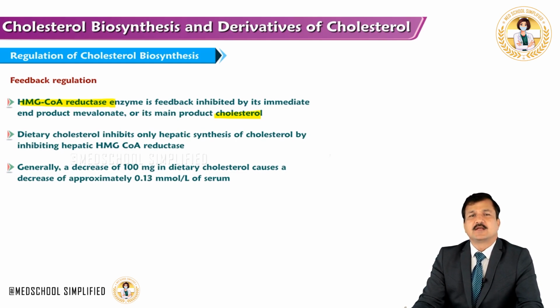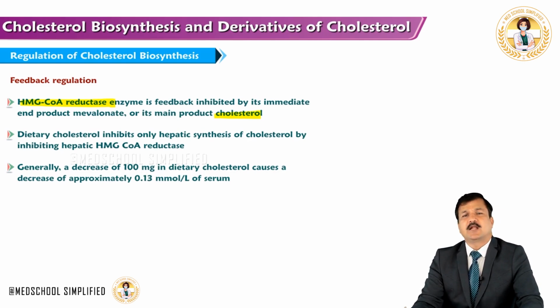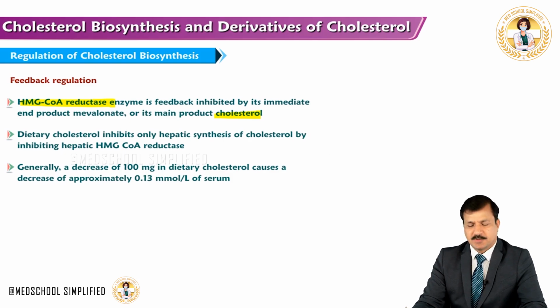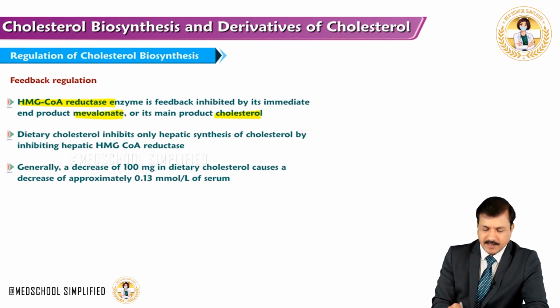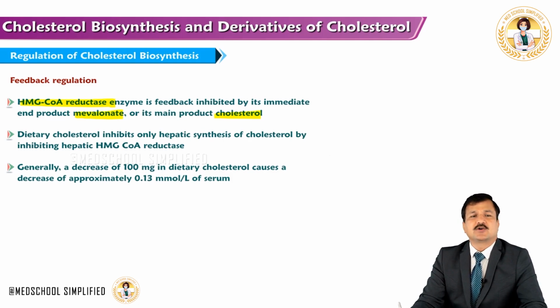Not only that, the immediate product of HMG-CoA reductase is mevalonate, because HMG-CoA reductase converts HMG-CoA into mevalonate. So whenever there is a buildup of mevalonate, this mevalonate will have a negative effect on HMG-CoA reductase enzyme.